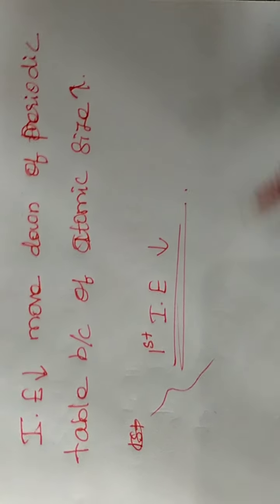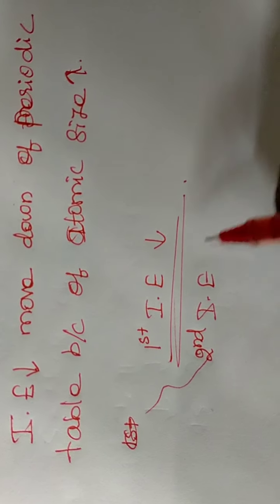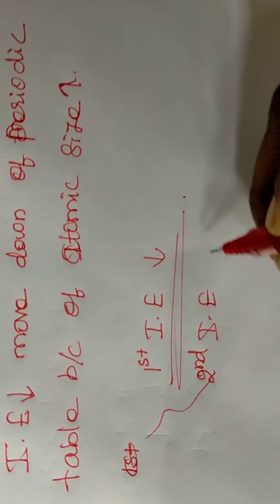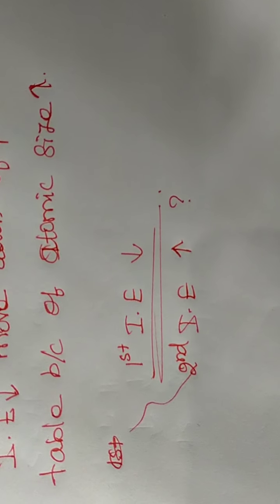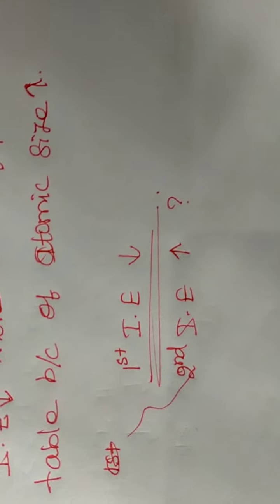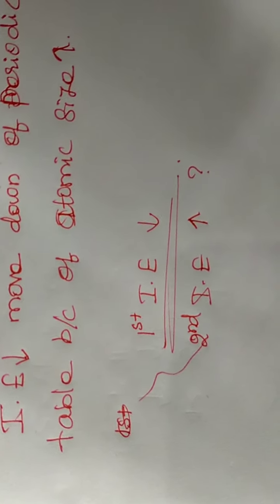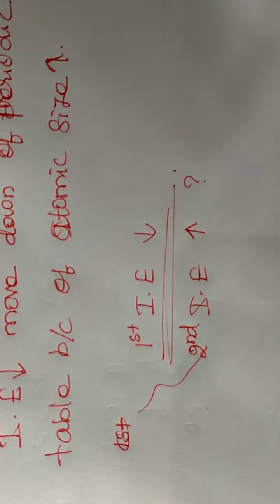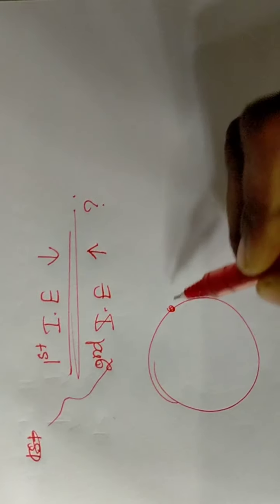But the second ionization enthalpy of the alkali metals is high. It needs more energy to remove an electron from the outermost shell.